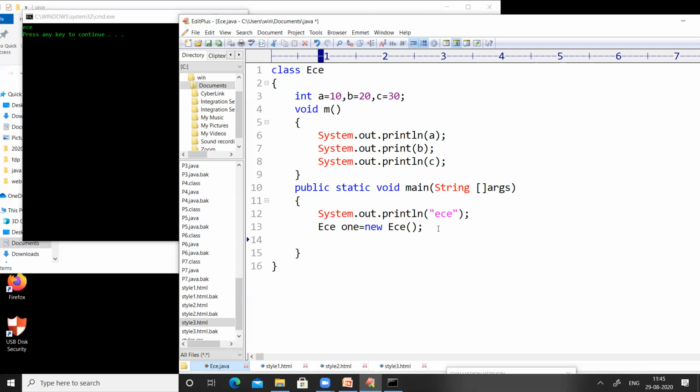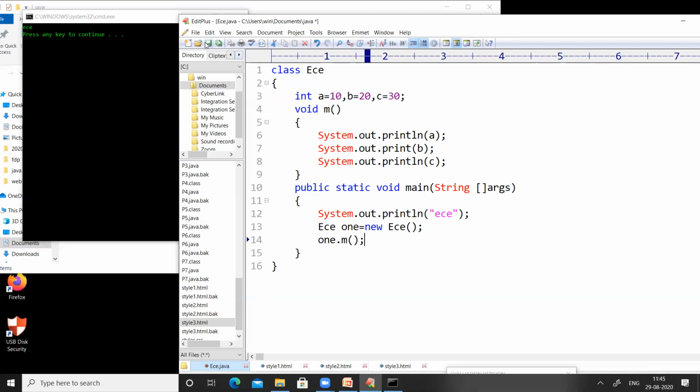If you want to execute M, we need to call o1.m, because that M is located in o1's space. So we have to give the complete path where that M is.